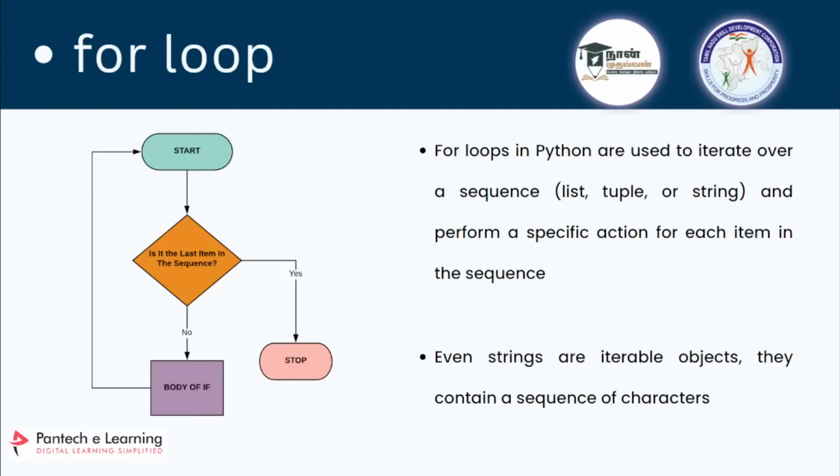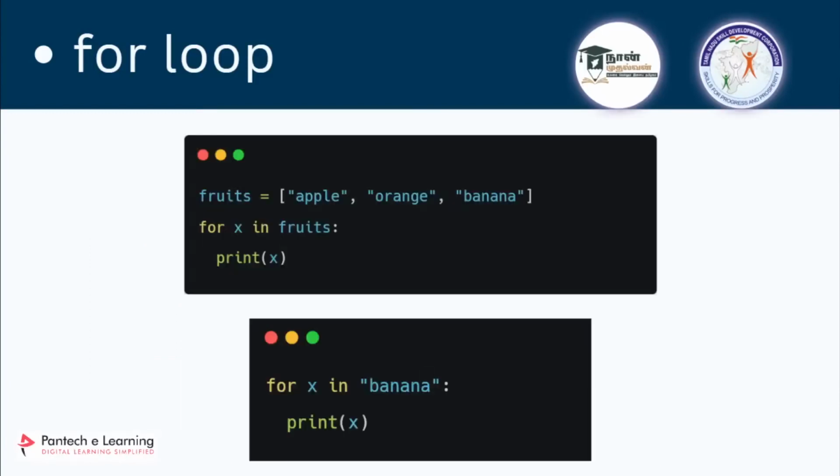Today we'll focus on the for loop, and this is the introduction to the for loop. Let's jump into how to use a for loop. I'm going to iterate over a list first, and you can also iterate over any sequence. It's common, so we'll start with iterating over a list.